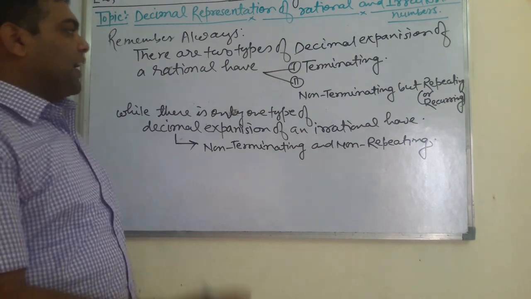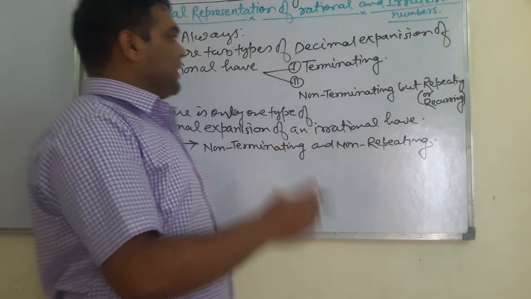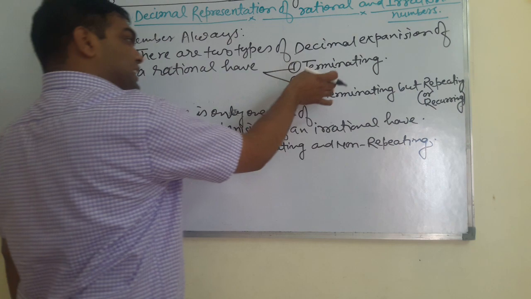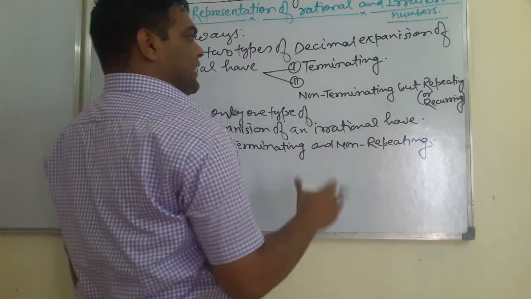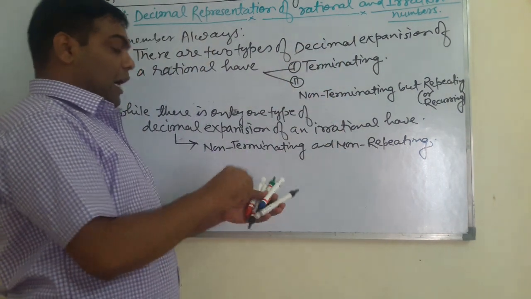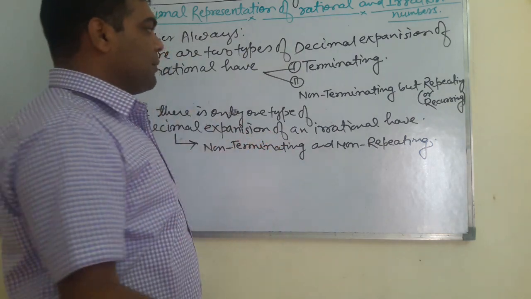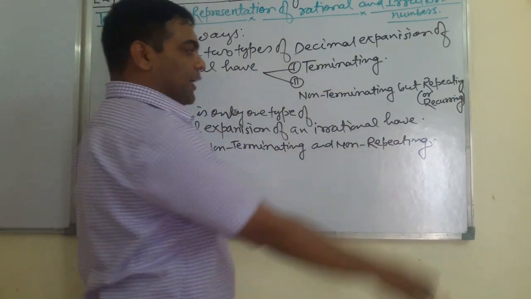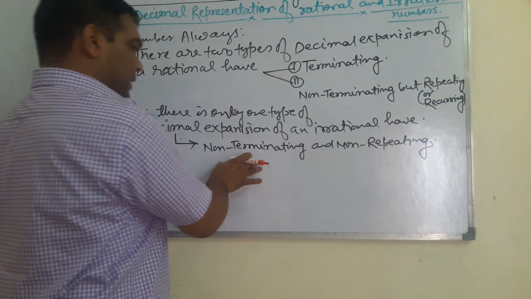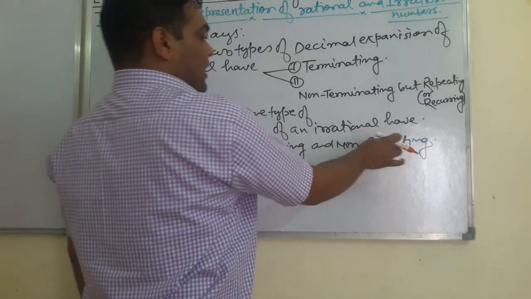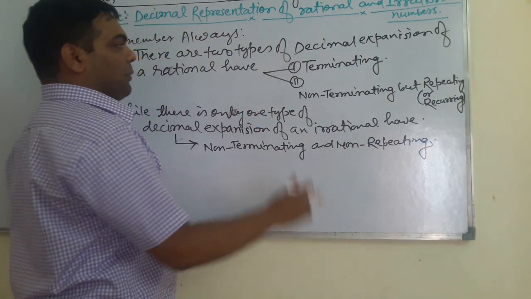Students, the big question arises: how to understand these decimal expansions and their types? What is the meaning of terminating? What is the meaning of non-terminating but repeating or recurring? What is the meaning of non-terminating and non-repeating? Students, telling you one by one.